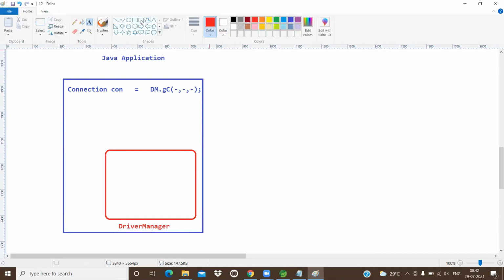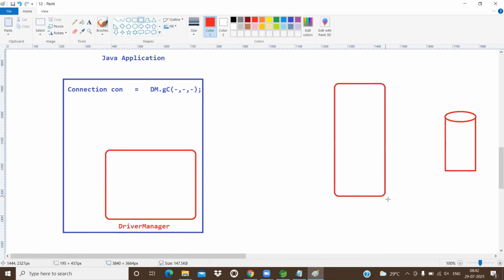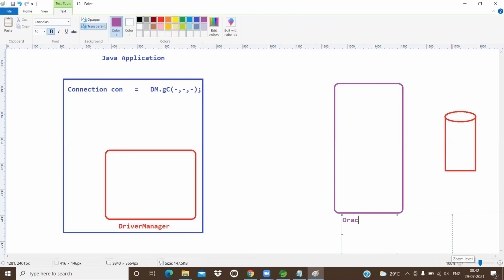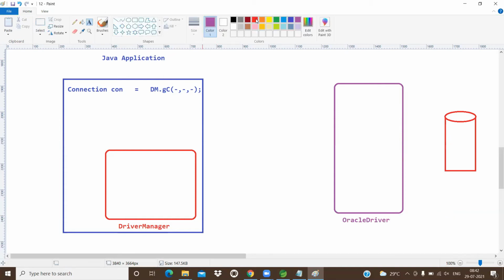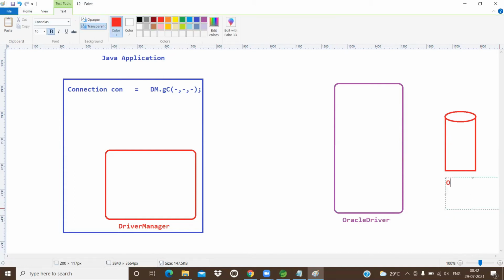Okay, now let me take this is database. So to communicate with the database, what do we require? Come on, to communicate with the database, what do we require? Oracle driver. Which database is this? Oracle database. This is Oracle driver, and this is Oracle database. Very clearly mentioned.